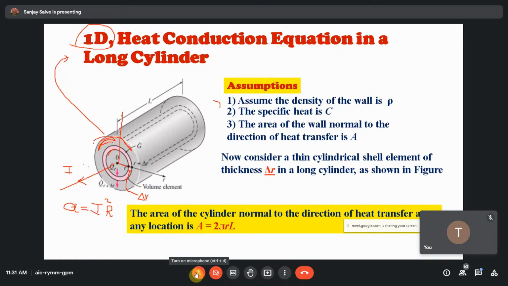That area depends on the radius from the center, and that is 2 pi R L, which is nothing but the circumferential area.